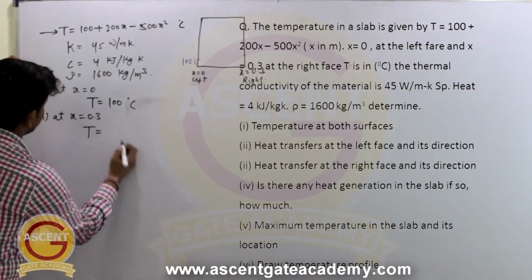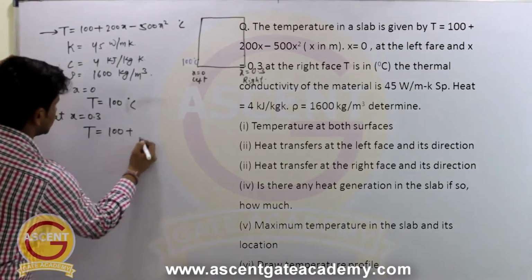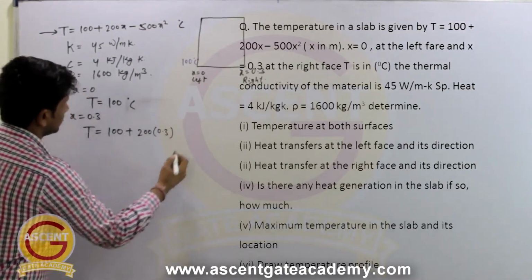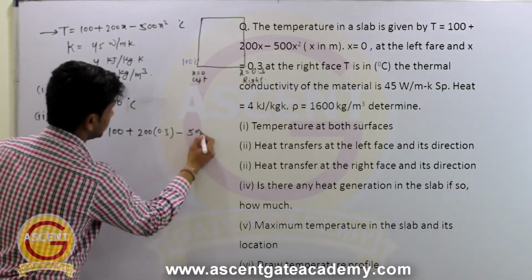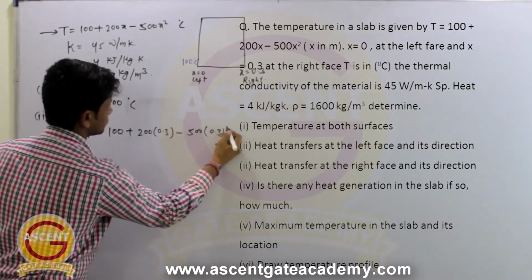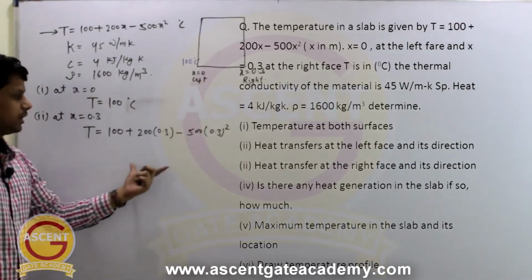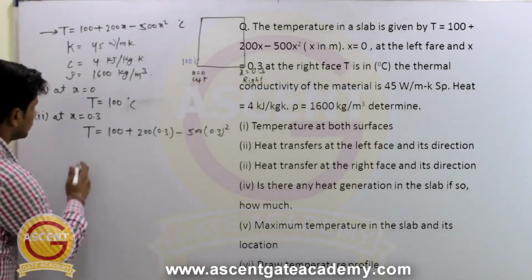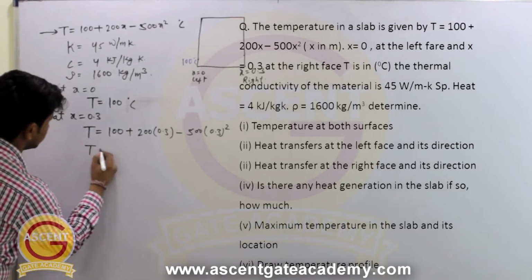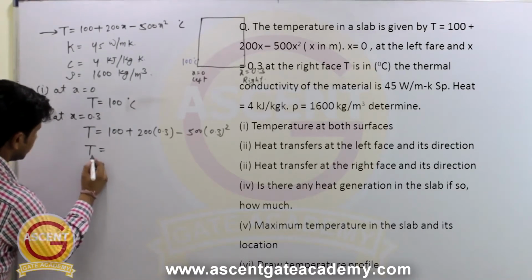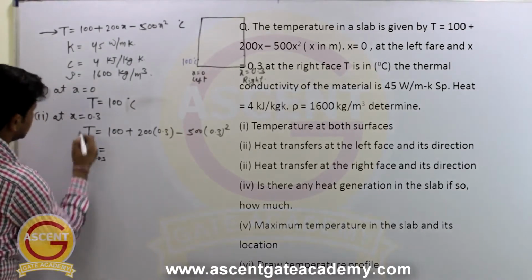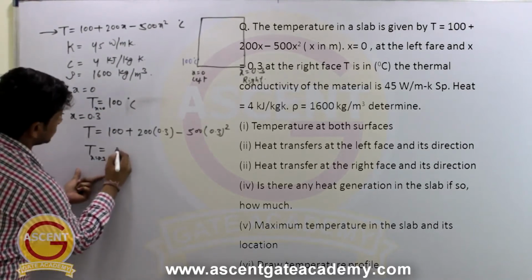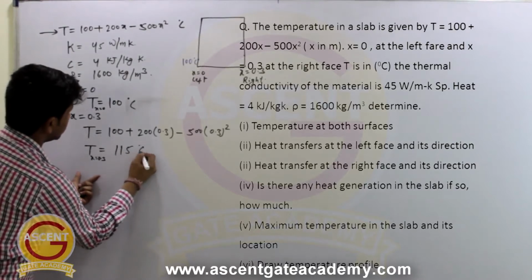T equal to 100 plus 200 into 0.3 minus 500 into 0.3 square, right? And when you will solve this, you will get this temperature as 115. So if it is the temperature at x equal to 0.3, this was temperature at x equal to 0. So this you will get it as 115 degrees Celsius.